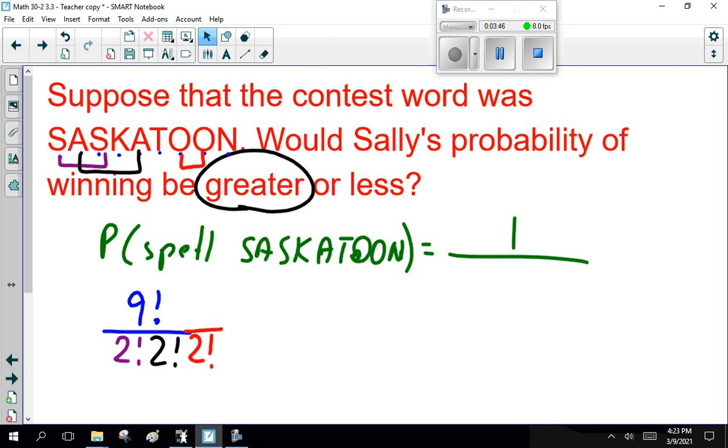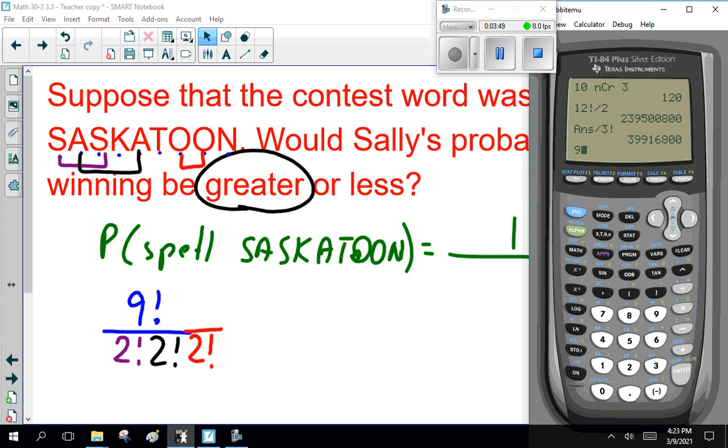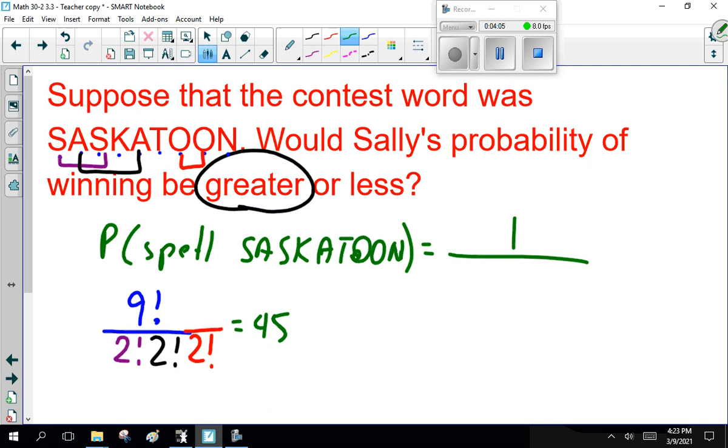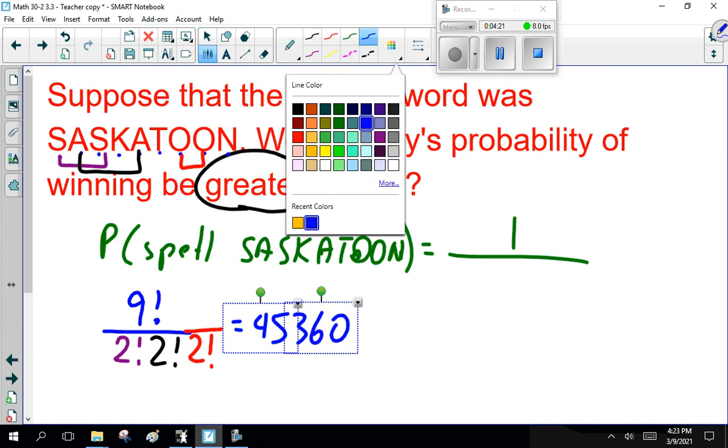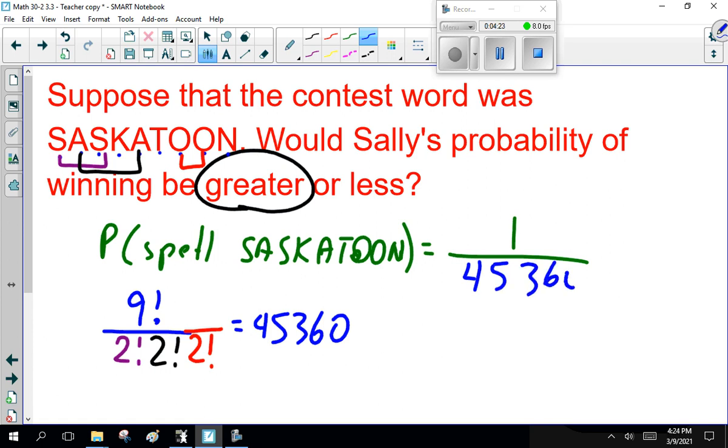Smaller. I know it is. 9 factorial divided by 2 factorial, 2 factorial, 2 factorial is 45,360. So that's 1 in 45,360.